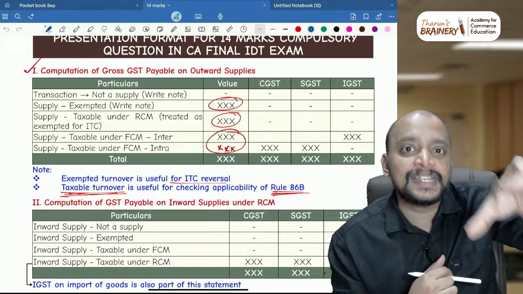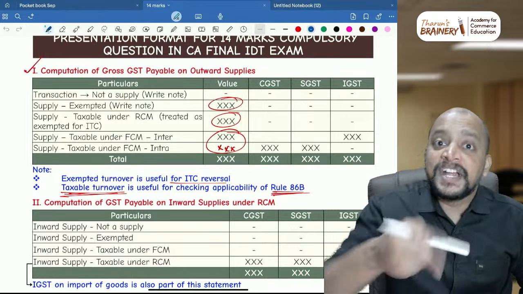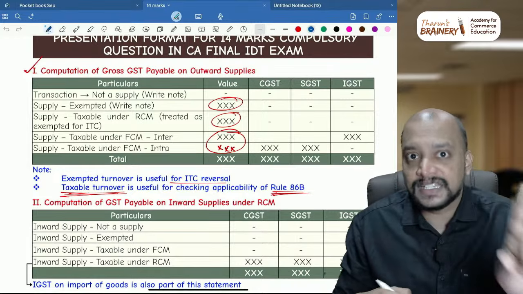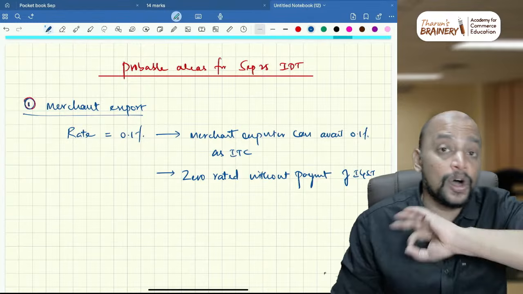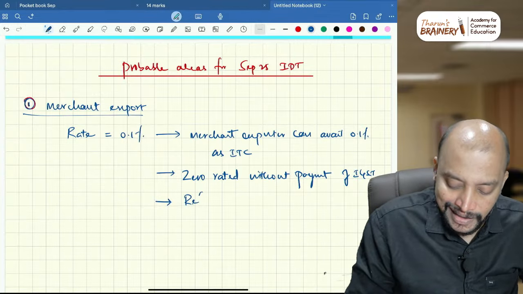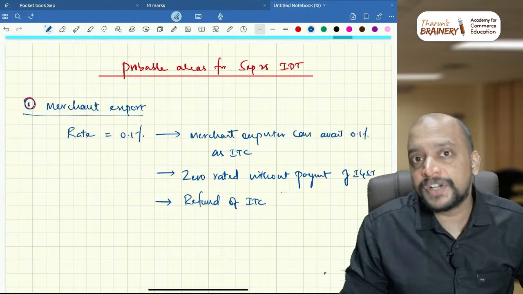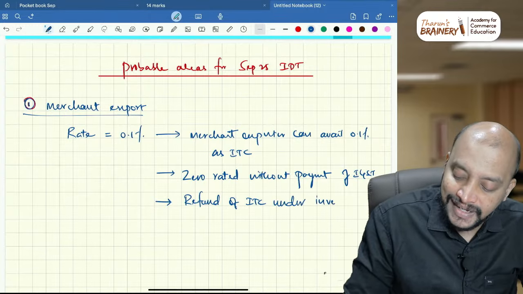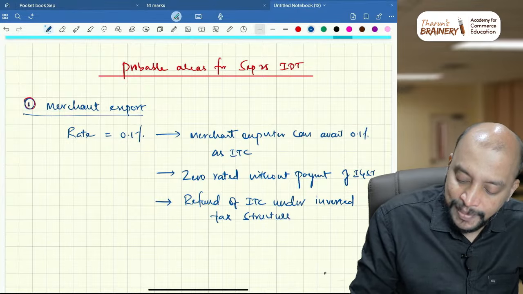So it's a trap that they will give. They will tell you the said person is a merchant exporter making exports, but they will not mention bond or LUT. By default they have to export under bond or LUT only. So don't take with payment of IGST as the assumption there, okay. That's why I am writing it here: zero-rated without payment of IGST always, and they will be getting a refund. So refund of ITC. Under which model will they get the refund of ITC? Under the inverted tax structure they will be getting the refund, okay.